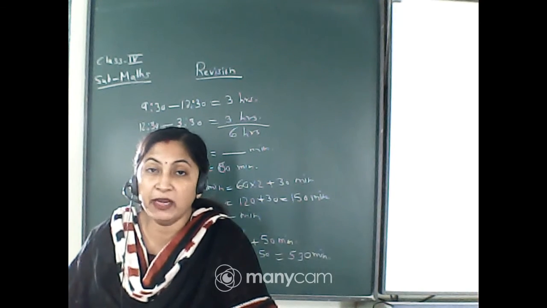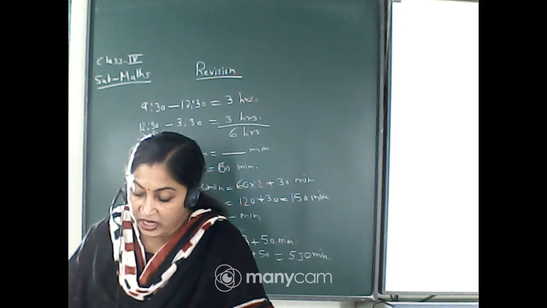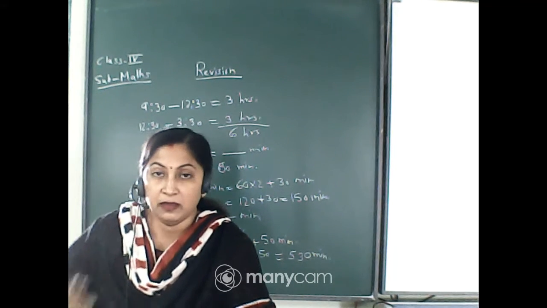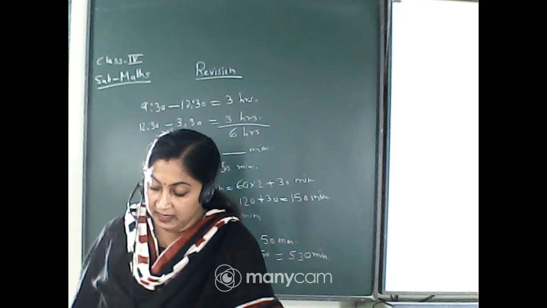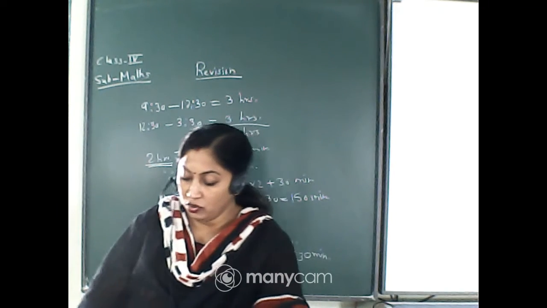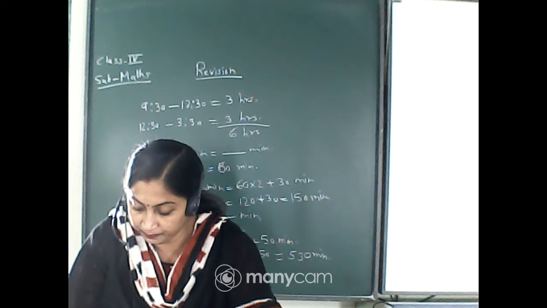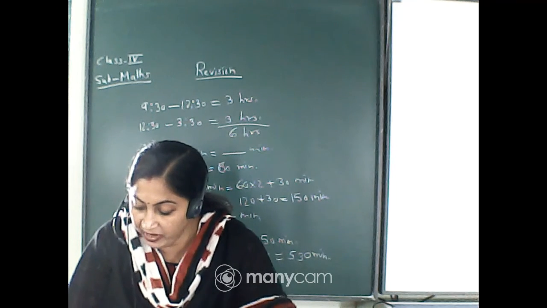Now come to question number 10. Which hand moves the fastest in a clock? Fastest, it is the seconds hand. So give option number C. Correct option number C.